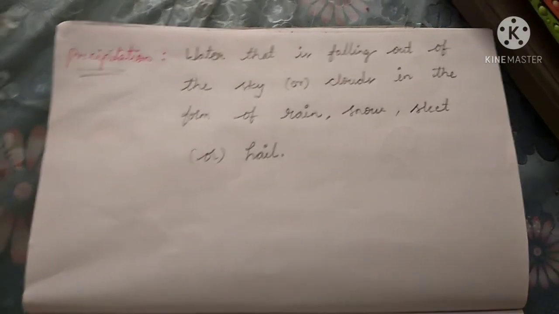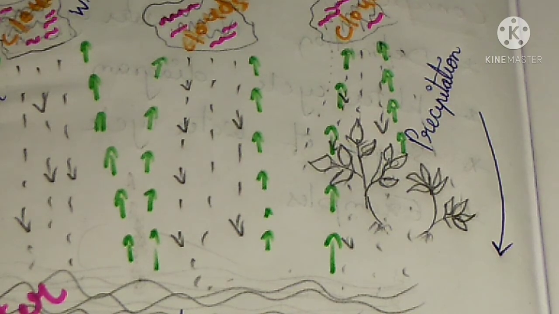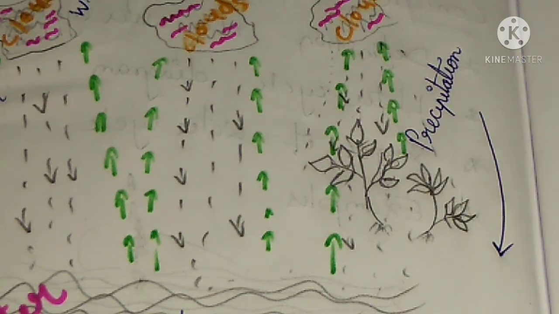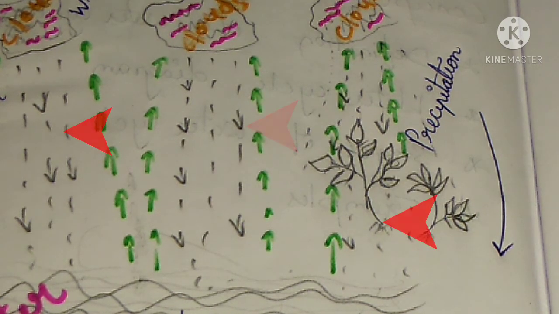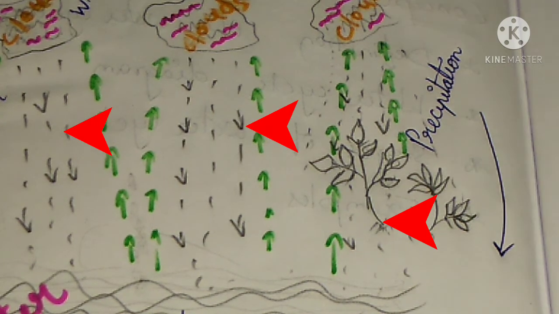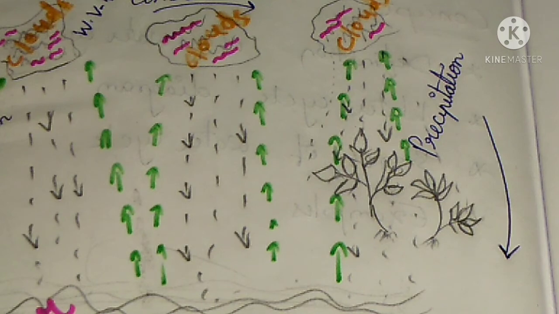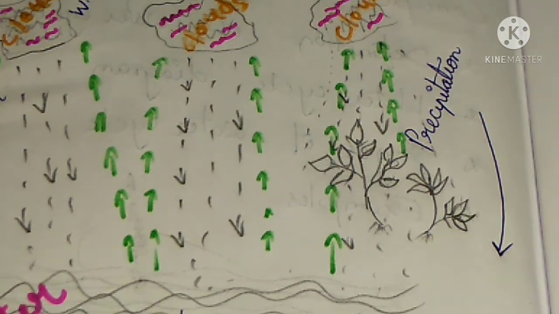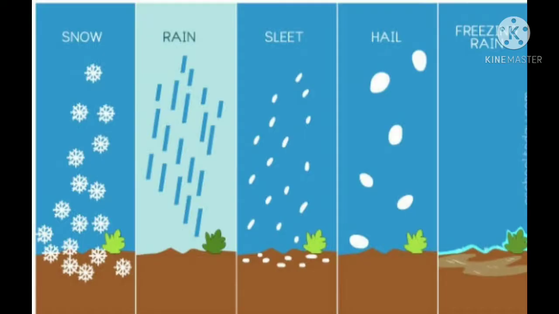The third stage is precipitation. When clouds feel heavy, children, now tell me, what is there in the clouds? Yes, the answer is water. When clouds feel heavy, they throw the water back to the earth. Just like when you carry your school bag and feel that it's very heavy, you will throw it down, right? In the same way, when clouds feel heavy, water will fall in the form of rain, snow, sleet, or hail. You can see in this picture how precipitation takes place.